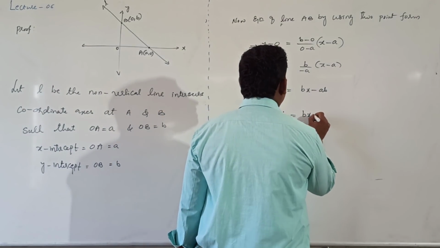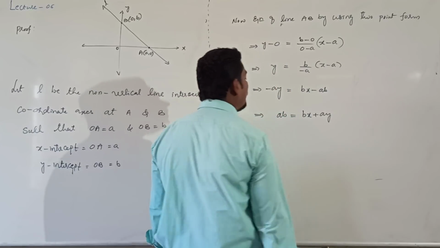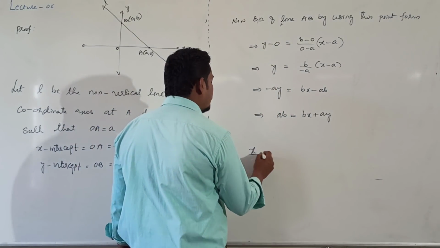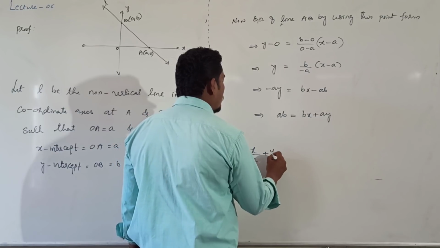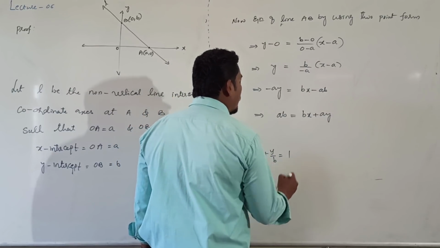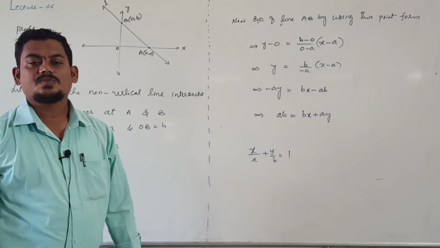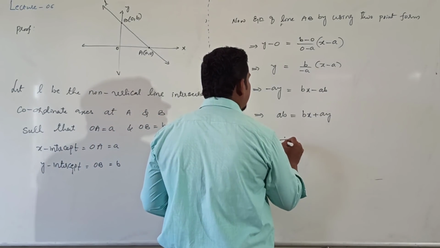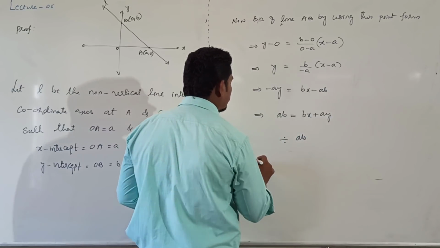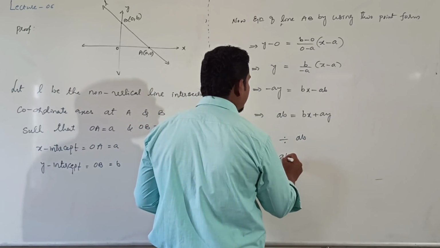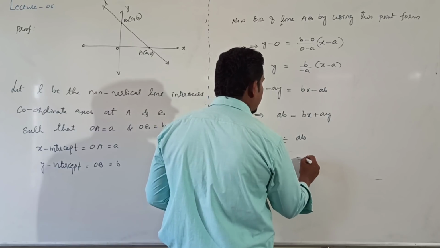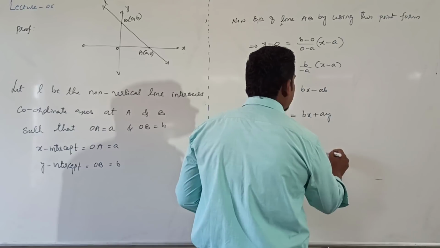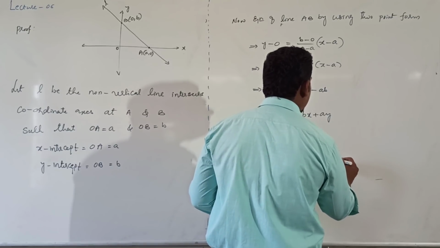Then it will be bx plus ay equals ab. The standard intercept form is x by a plus y by b equal to 1, so we need 1 on the RHS. Dividing each term by ab, we get ab divided by ab equals bx divided by ab plus ay divided by ab.